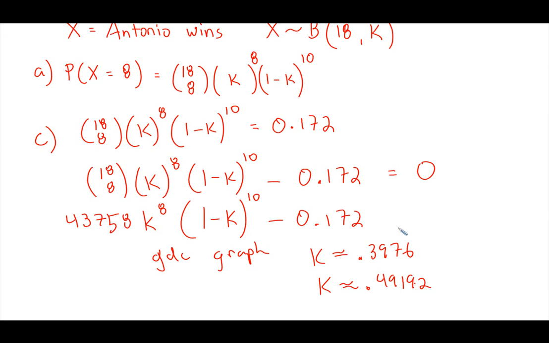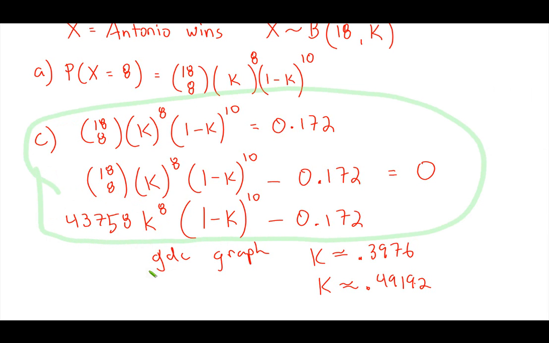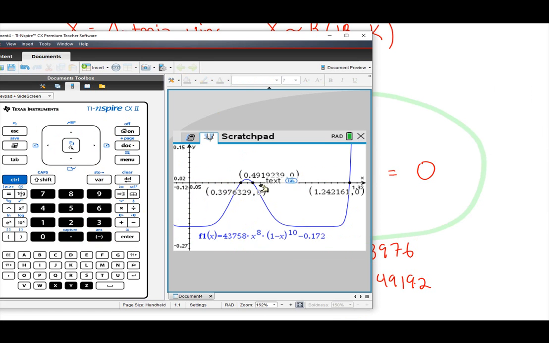Being a GDC question, for sure, you should be showing all this work. Make sure you're showing all this work for part C. Tell them you're using the graph, and you graphed this. And if you really want to be sure to get your marks, you could even make a little sketch of this graph, showing these 2 x-intercept values, and that's how you got these solutions.